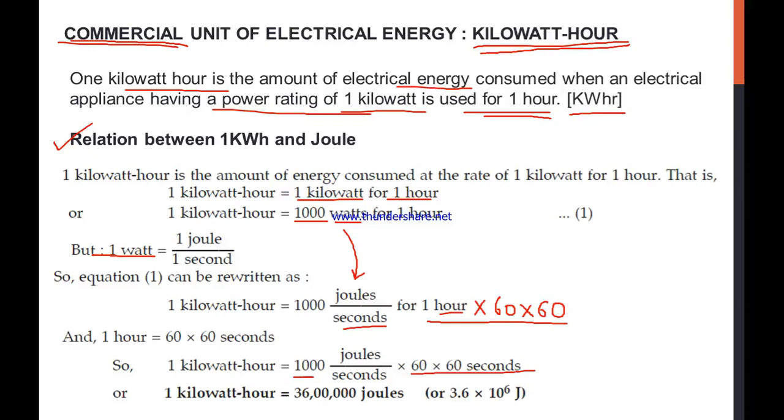So what we see, the seconds are common, that will cancel, and we get the value, that is 1 kilowatt hour, okay, because we know the watt second is also equal to joule, because both are units of electrical energy. So that means 1 kilowatt hour is equal to 3.6 into 10 to power 6 joules.